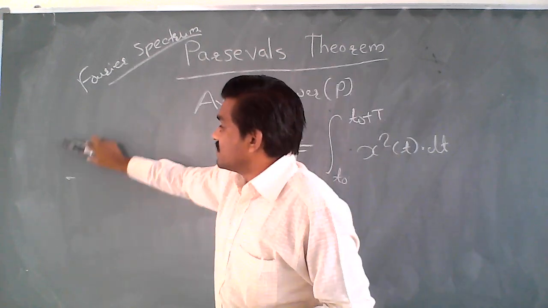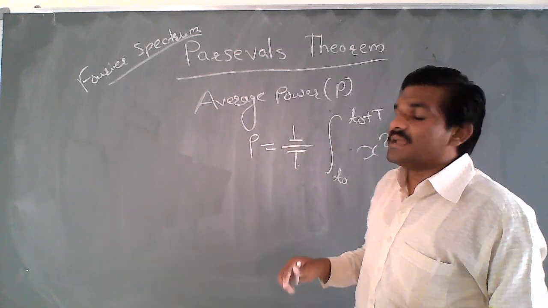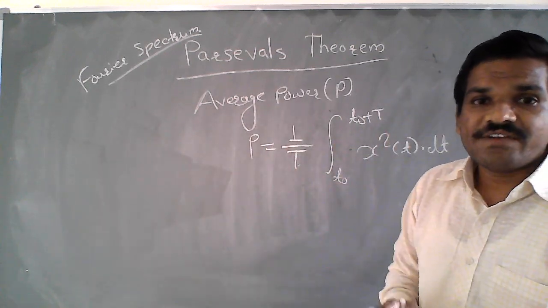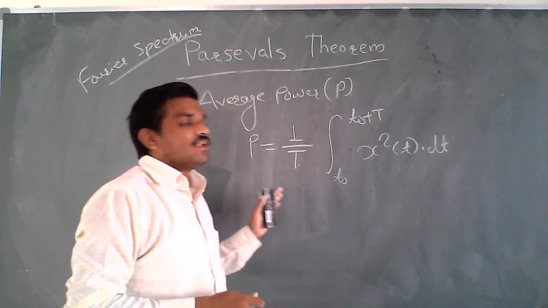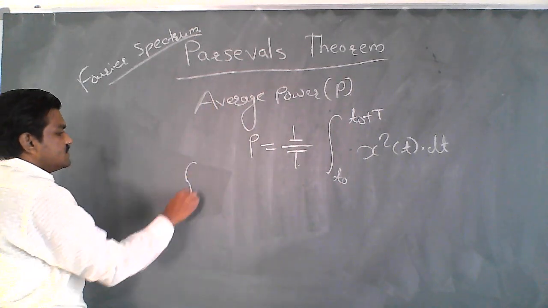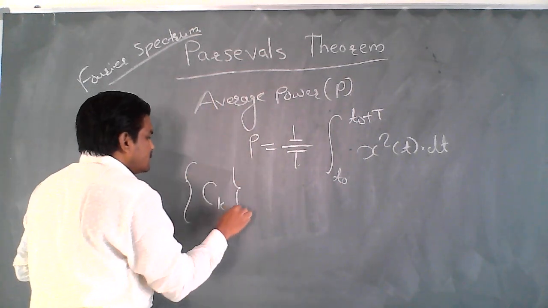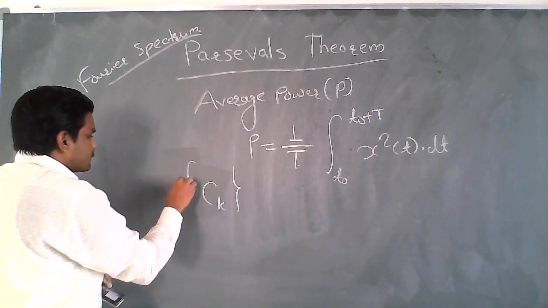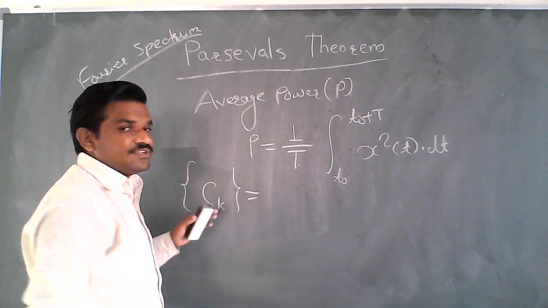So the question arises whether we are able to compute the average power from the frequency model, that is, in terms of our ck. So this is my ck, the Fourier coefficients.